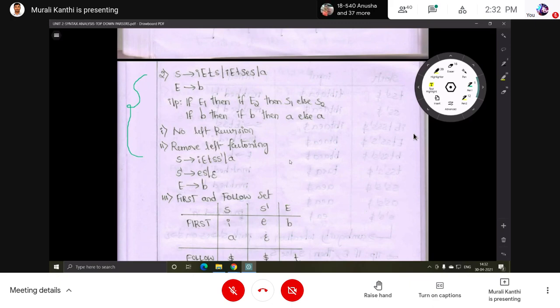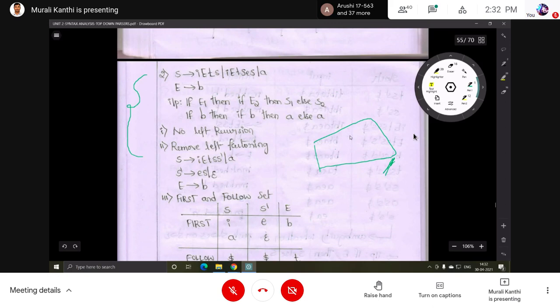Finally, after the table, what do you have to do? If the question is just to construct the predictive parsing table, you can stop after filling the entries. But if the question is whether the given grammar is LL(1) or not, you have to check each and every box for multiple entries, that is, more than one entry.